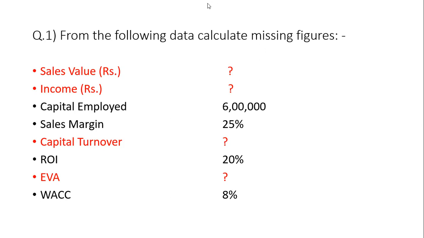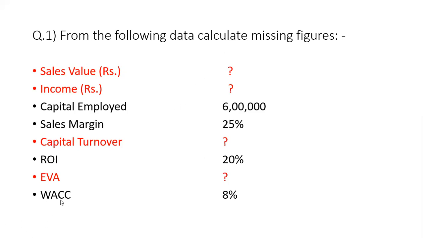EVA is the difference between the total cost of funds and the operating income after tax. It is totally based on the past performance of the company. Whether the firm is earning a higher rate of return than the cost of funds, we compare the cost and the returns. The cost of funds should be less than the returns of the fund. The cost of acquiring the funds is called WACC.